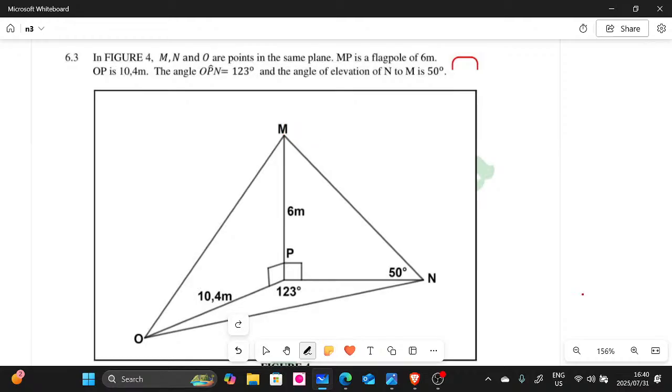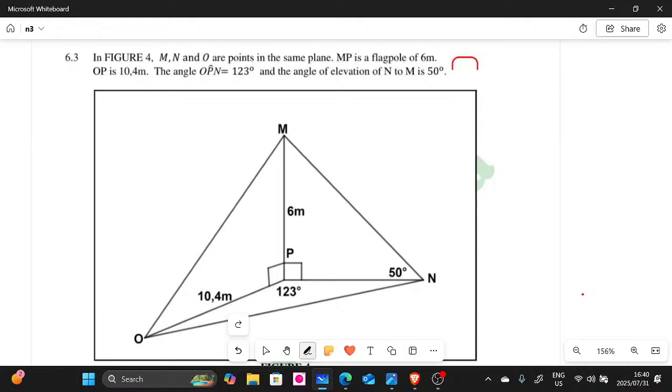And then OP, there's a P there. OP is 10,4 meters. So the distance between O and P is 10,4 meters. And then we have angle OPN, which is 123.